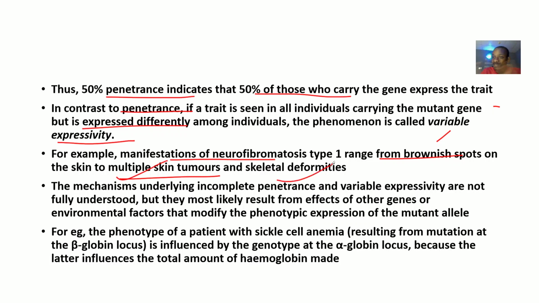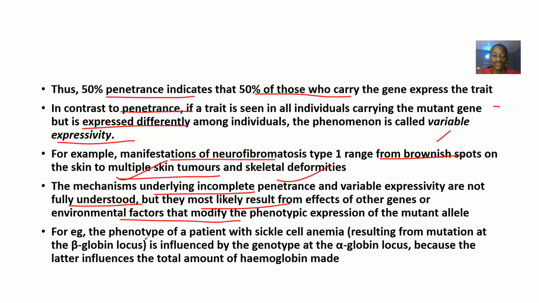So it varies. The mechanisms underlying incomplete penetrance and variable expressivity are not fully understood yet, but most likely result from the effect of other genes or environmental factors that modify. You might be living in a place that favors this. A study is still ongoing.